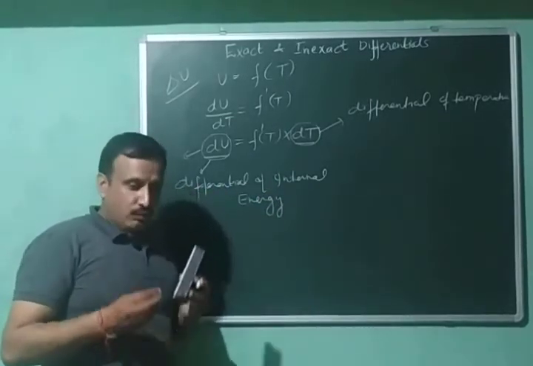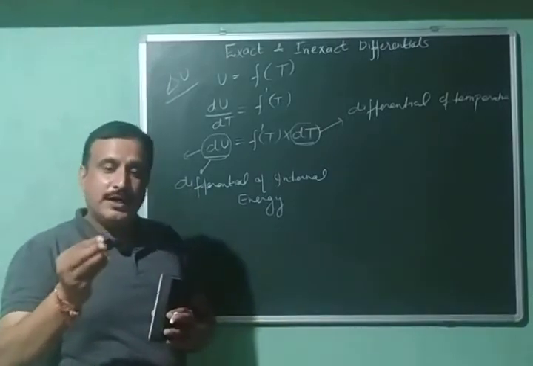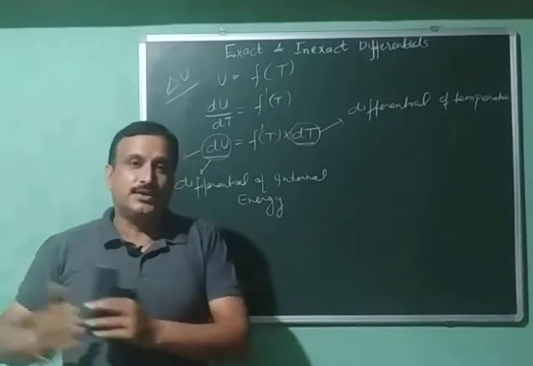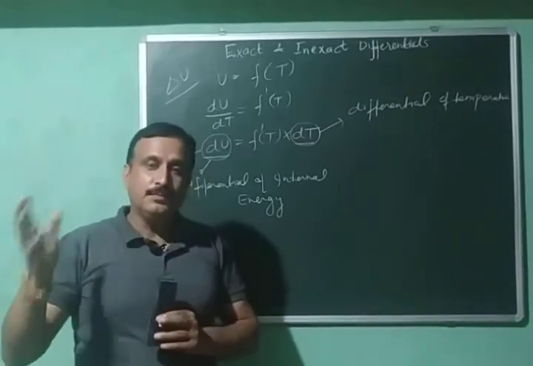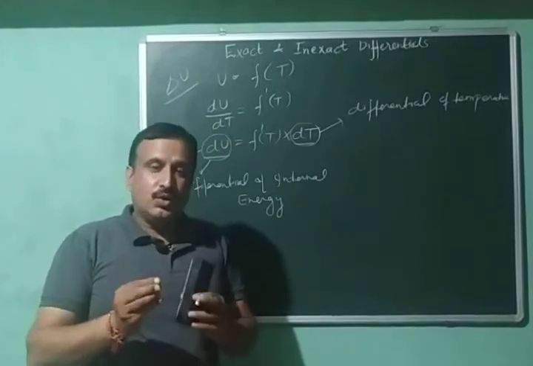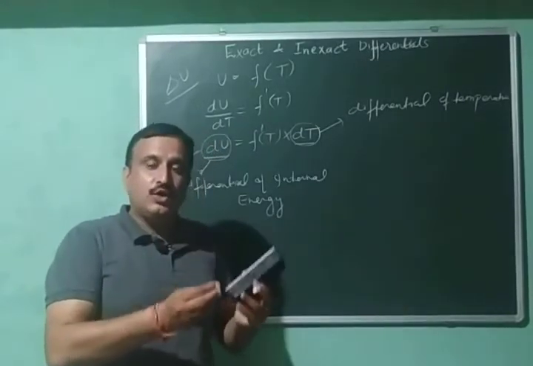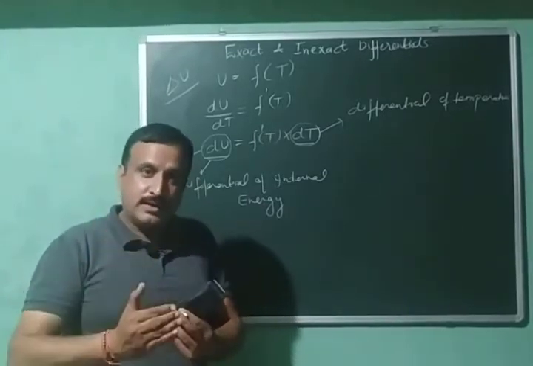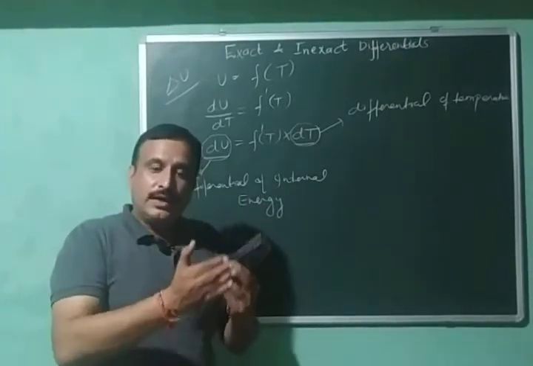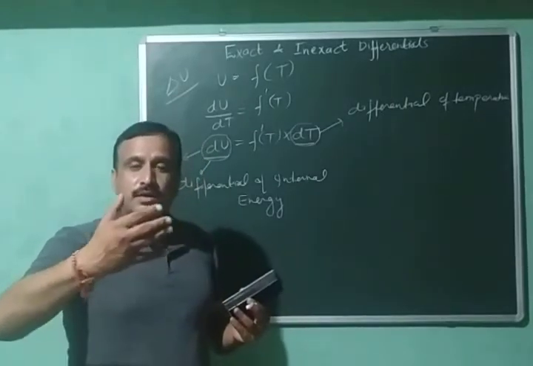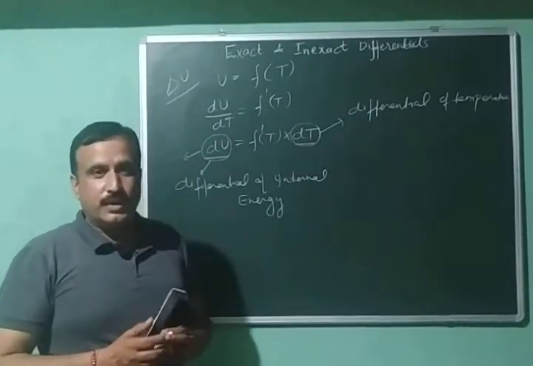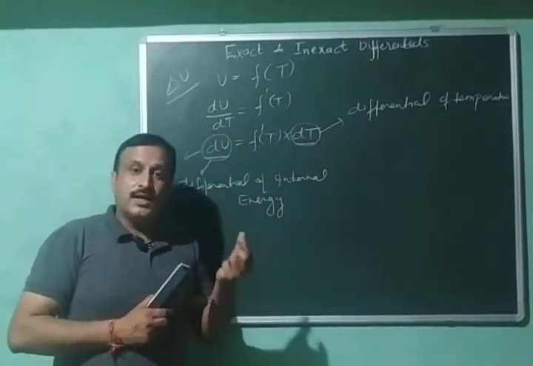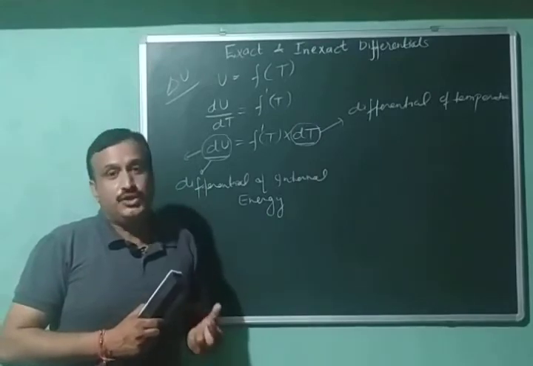And further, we know that the value of a state function depends upon its initial state and final state and does not depend upon the path followed. So the change in the value of a state function can be easily calculated by subtracting its value in the initial state from its value in the final state. So that's why the differentials of state functions are called exact differentials.